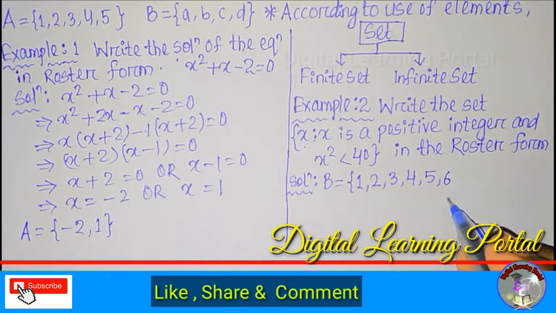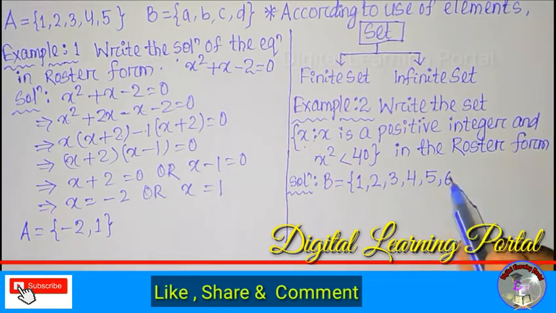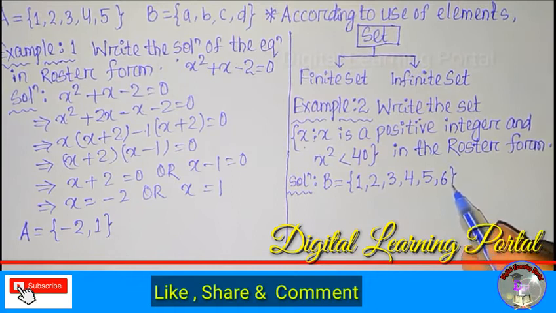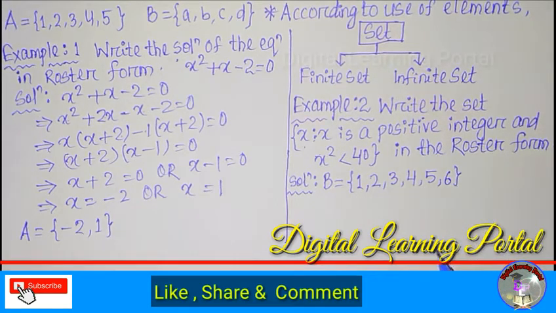If I take 7, its square will be 7 into 7, that is equal to 49, which is greater than 40. So we can write up to 6. This is your correct answer.